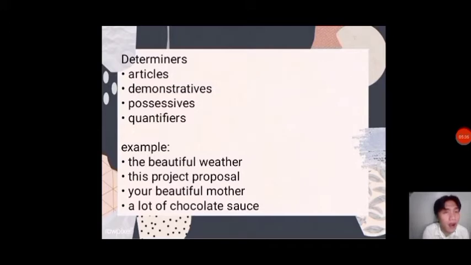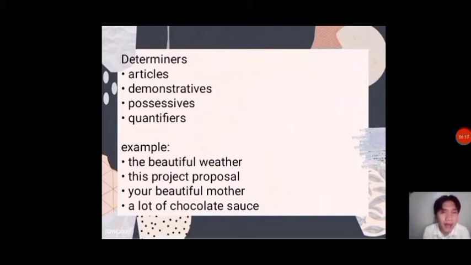Demonstratives, on the other hand, are words that are used to refer to an object. It indicates what an object is referring to. For example, this and that. Possessives, on the other hand, indicate relationships of possession, like for example, I, your, we, and they. And lastly, quantifiers. Quantifiers express quality and quantity of an object, like for example, a lot, much, and some.